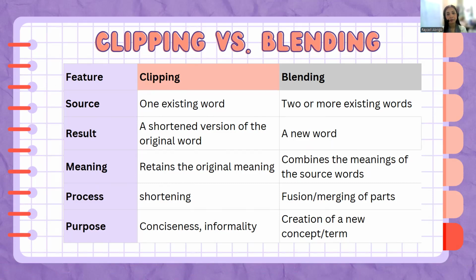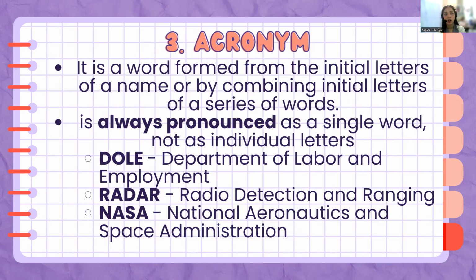Okay? So, next to that is what we call acronym. We are familiar with this because of how we call our school. We don't usually say, I study at our school, but we say the acronym of it. We study at CCI, right? So, an acronym means a word formed from initial letters of a name or by combining initial letters of a series of words. An acronym is always pronounced as a single word, not as individual letters.